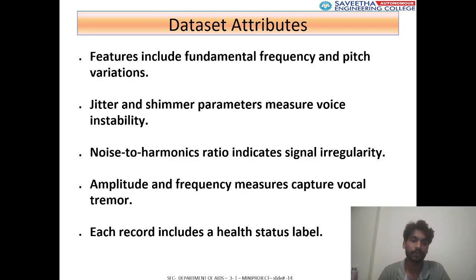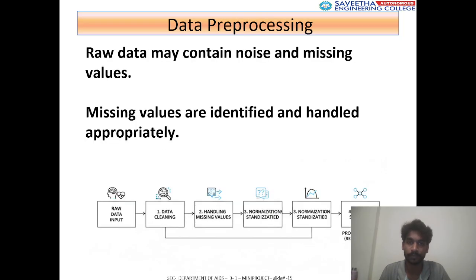So, the dataset attributes. Features include fundamental frequency and pitch variations. Jitter and shimmer parameters measure voice instability. Noise-to-harmonics ratio indicates signal irregularities. Amplitude and frequency measures capture vocal tremor. Each record includes a health status label.